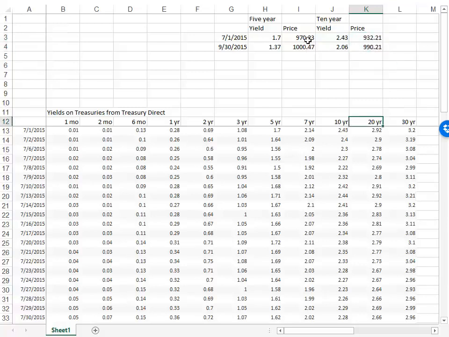Now, if we held this, it would be a capital gain. Let's calculate the percent capital gain during the quarter. It would have been 0.01 or 0.03%. That is on a quarterly basis. Let's put it on an annual basis. Annualize the capital gain. So we're going to annualize that capital gain.